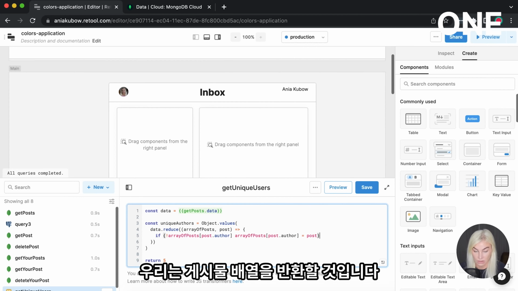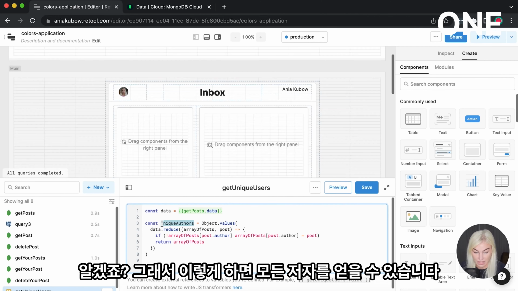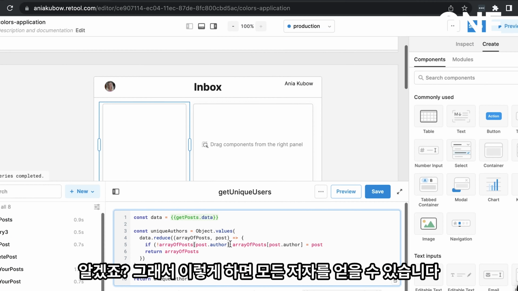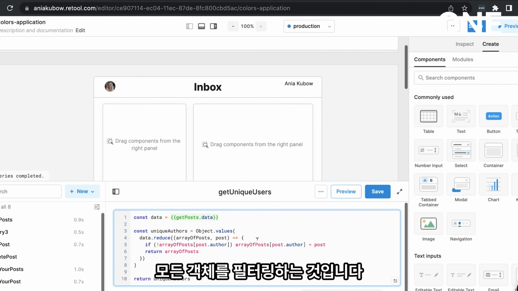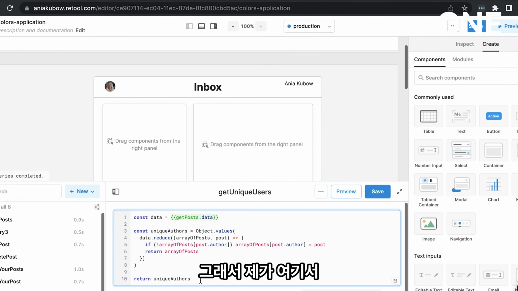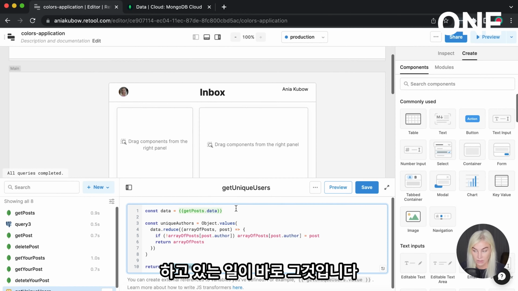And then we're going to return the array of posts. Okay, so that is how you get all the unique authors. Essentially what you're doing is looking in the array and filtering out all the objects based on the author and just returning the unique authors. Okay, so that's what I am doing here.